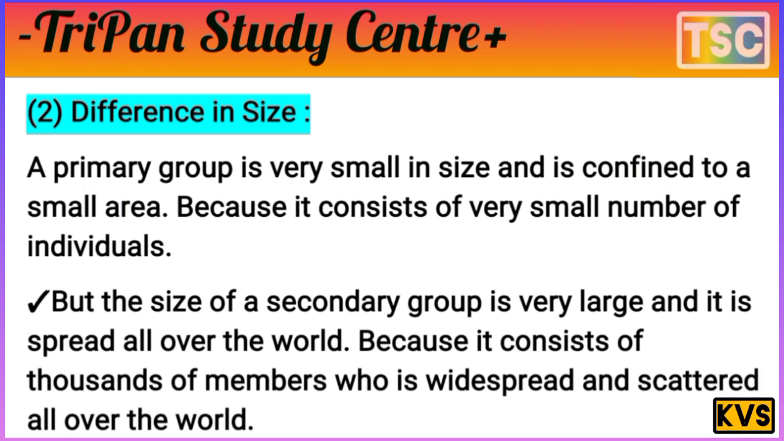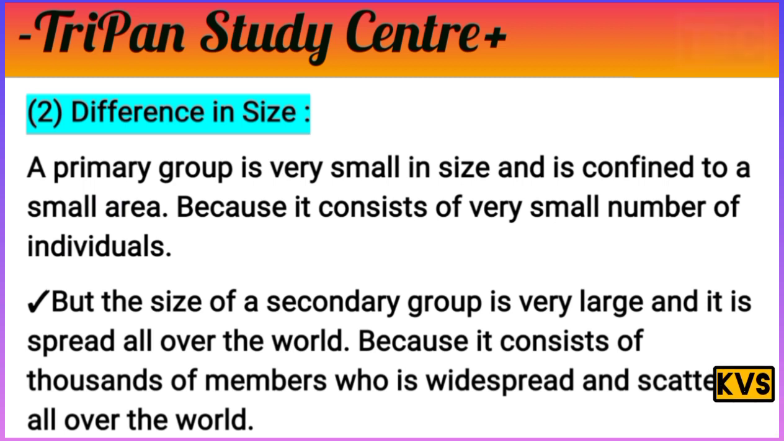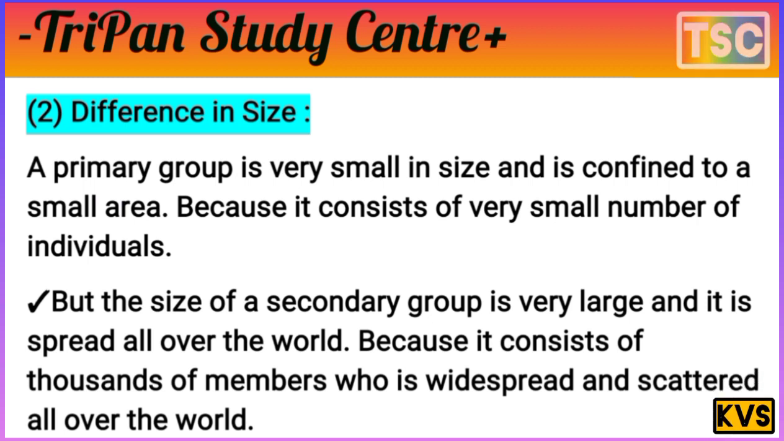But the size of a secondary group is very large and it is spread all over the world, because it consists of thousands of members who are scattered all over the world. That's the important difference in size here. Let's see the next point.